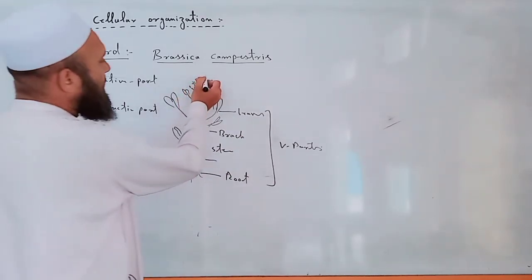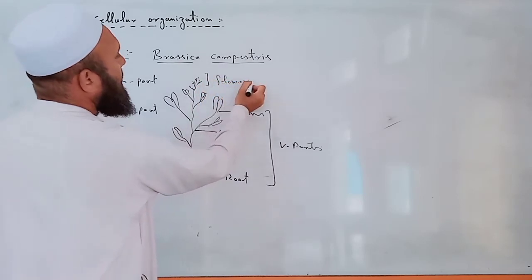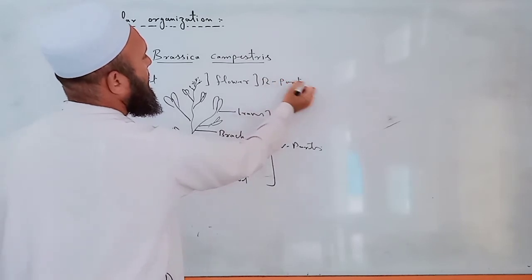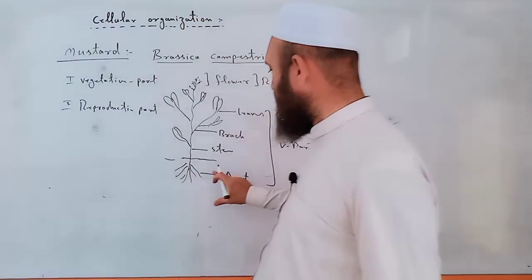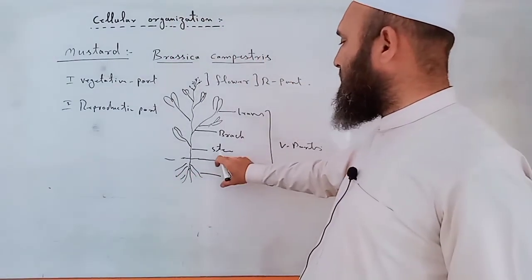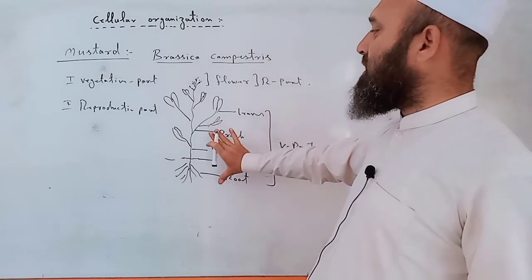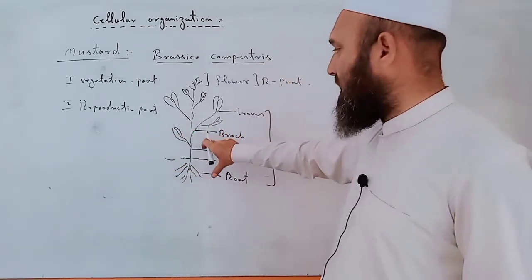On the other hand, flower forms the reproductive part. It means that these portions, root, stem, branch, leaves, they constitute the vegetative part of the mustard plant.